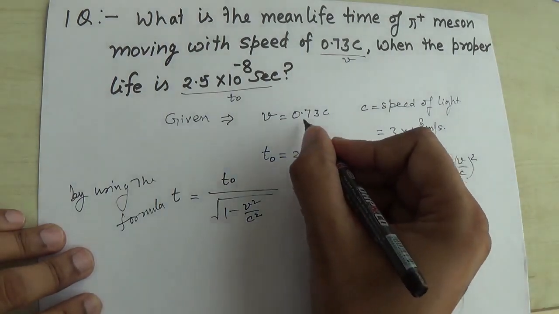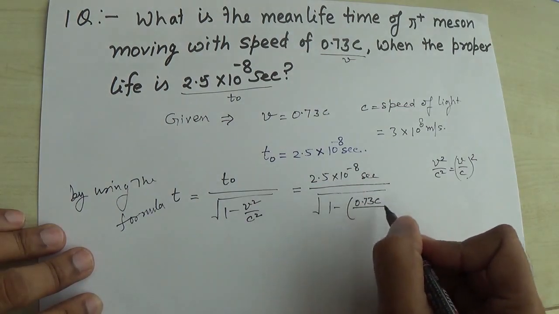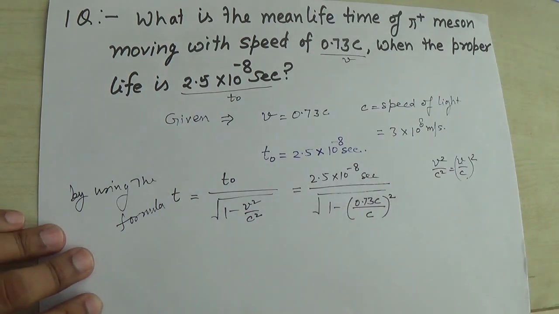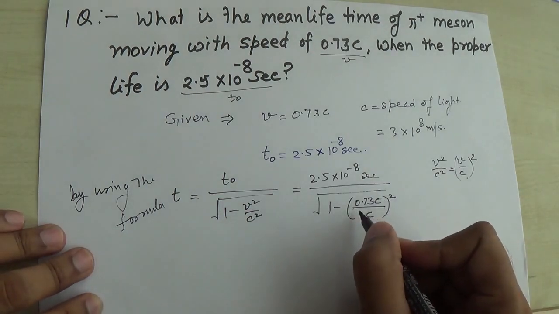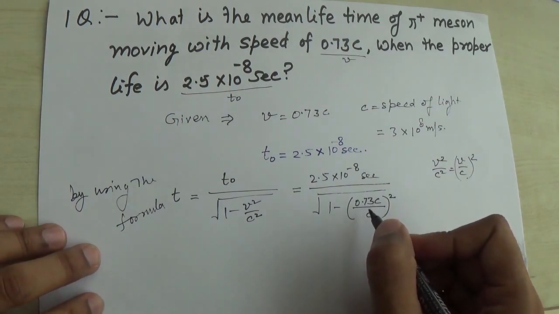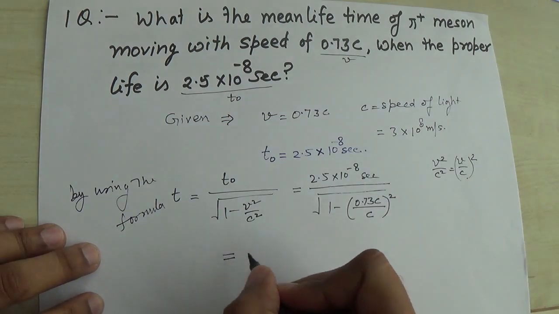So v is equal to 0.73 c upon this c and square of it. So now c cancels out, so I am taking the square of 0.73, and by solving that I found this value